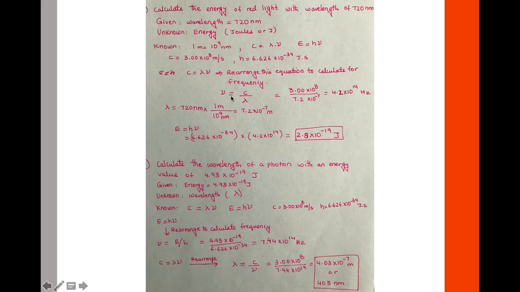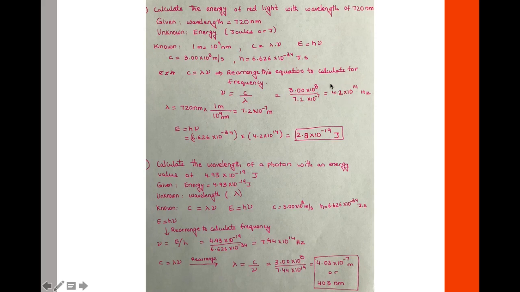So frequency is equal to speed of light over wavelength. But wavelength is given to us in nanometers. Our first step is to convert nanometers into meters using this conversion factor. Once we have converted that, we can plug in the value into this equation and calculate frequency.